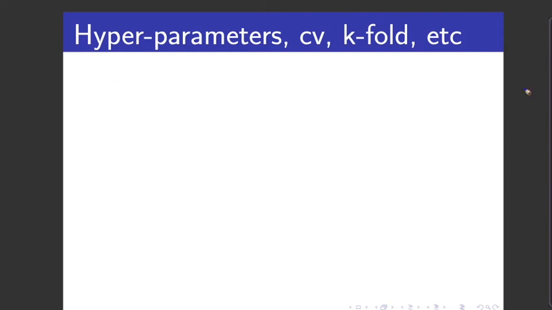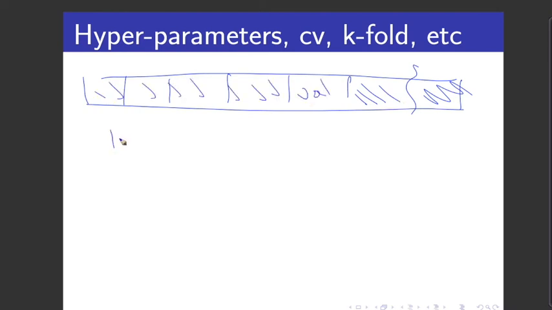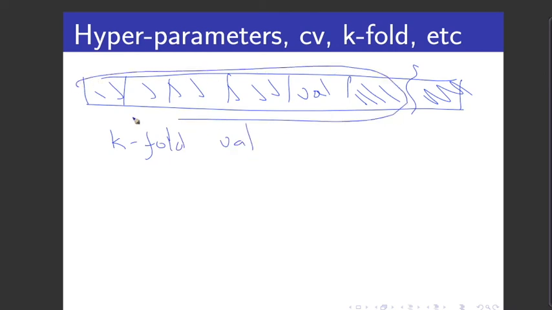What have we talked about so far? Parameters, hyperparameters, cross-validation, and the thing that we just did, where we took all of the data we were interested in, excluding the test, and then we split it into different pieces, and we repeated cross-validation a certain number of times, each time using a different piece for the validation. That is called k-fold cross-validation, because we split the data we're going to use for modeling into k folds, and each time we do cross-validation we use a different fold. Most frequently you'll find people doing 10-fold cross-validation.